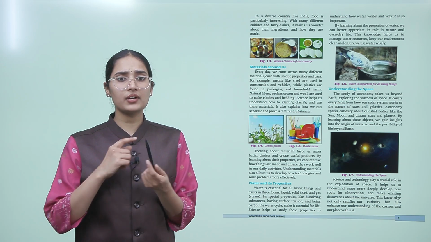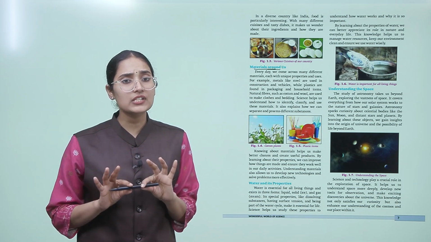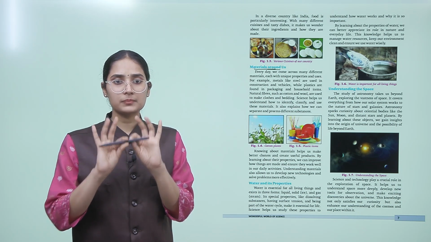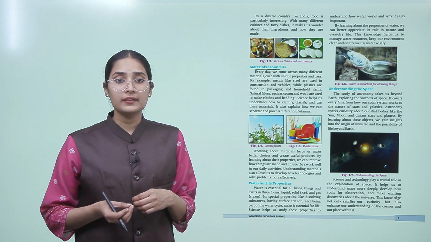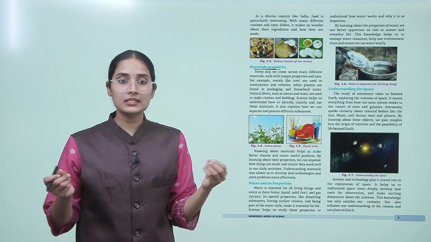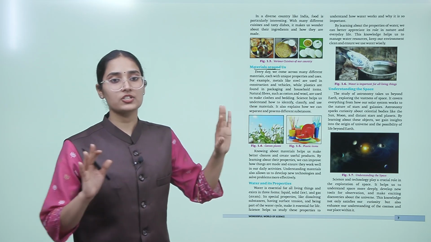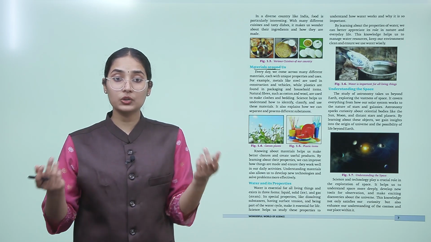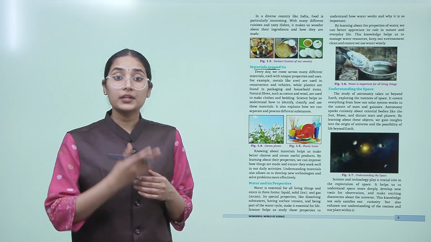For example, this pen is made up of steel. The house that we live in, the vehicle that we use, they are all made up of steel and plastic. So we are also interacting with these things on a daily basis. If we talk about natural fibers, we all wear clothes made up of different types of fiber, cotton, wool.